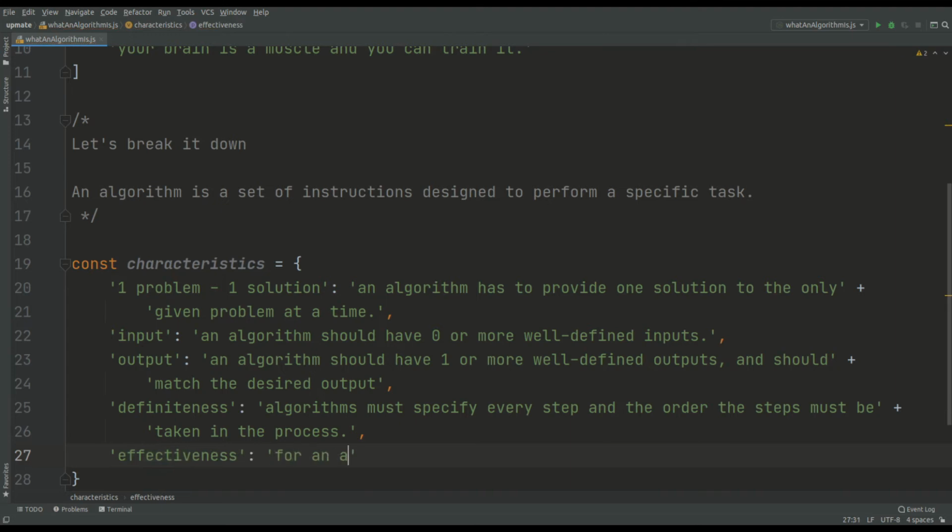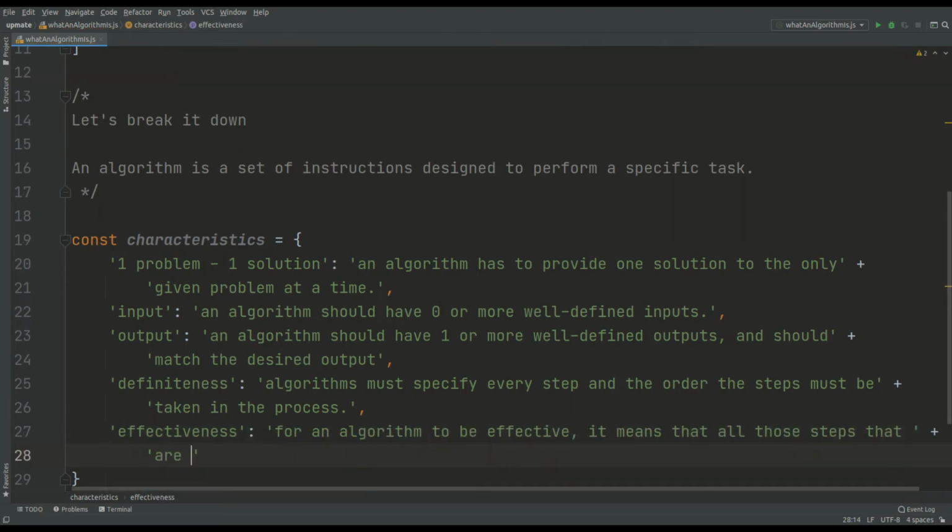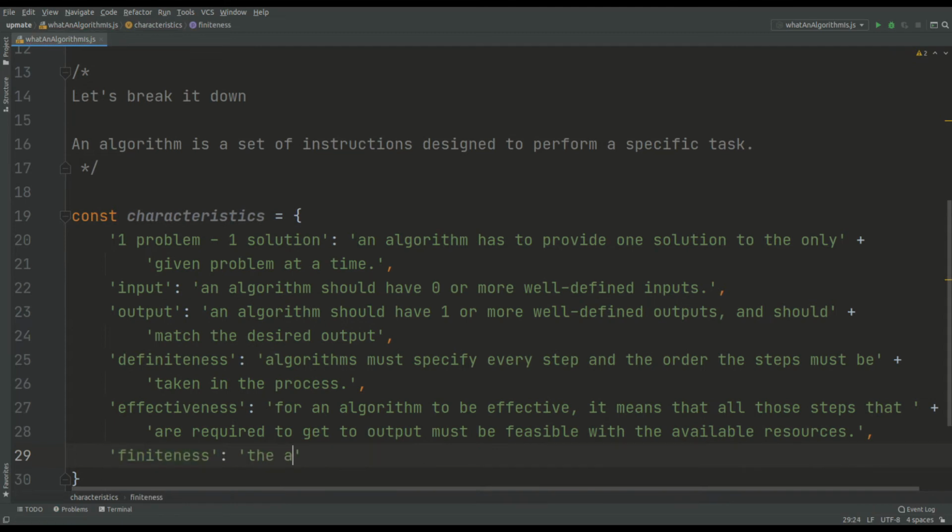Effectiveness. For an algorithm to be effective, it means that all those steps that are required to get to output must be feasible with the available resources. It should not contain any unnecessary and redundant steps which could make an algorithm ineffective. Finiteness. The algorithm must stop eventually. Stopping may mean that you get the expected output or you get a response that no solution is possible.